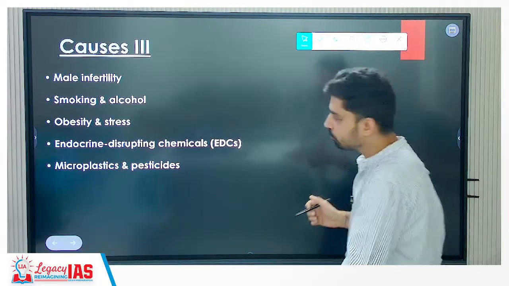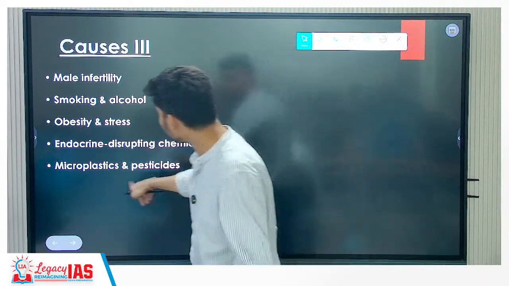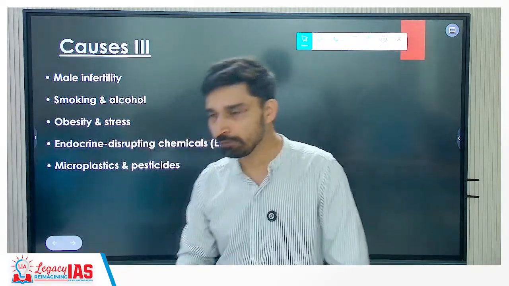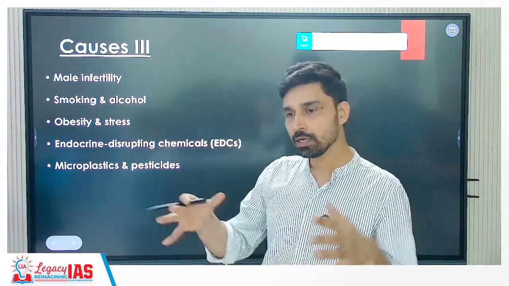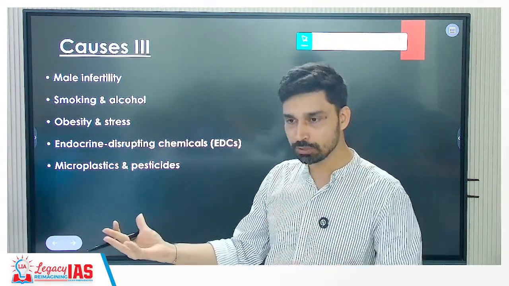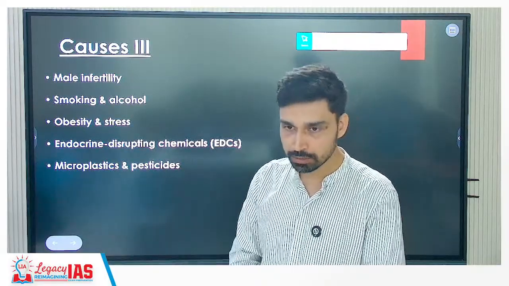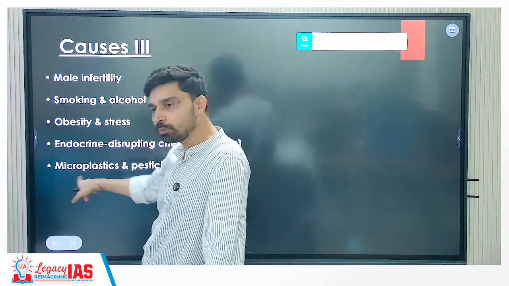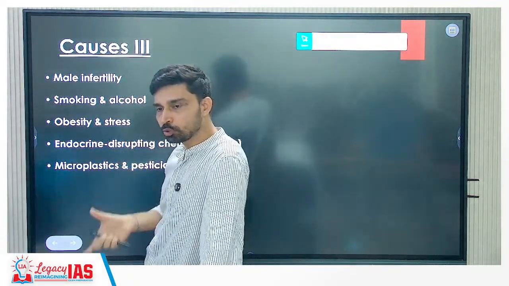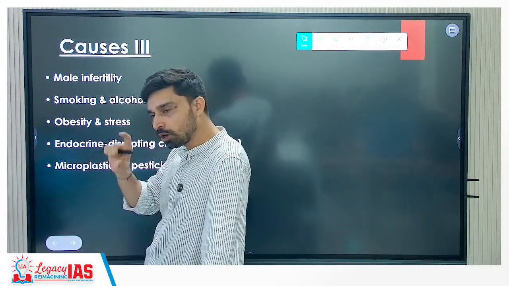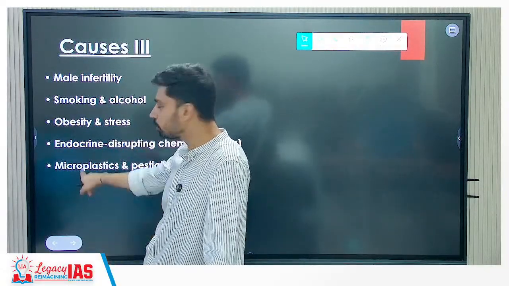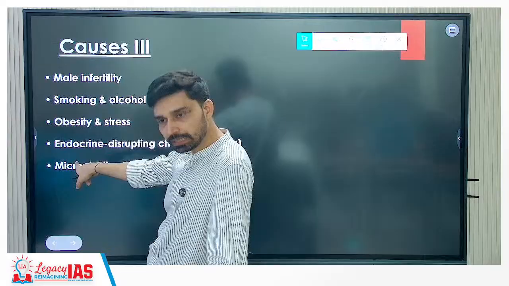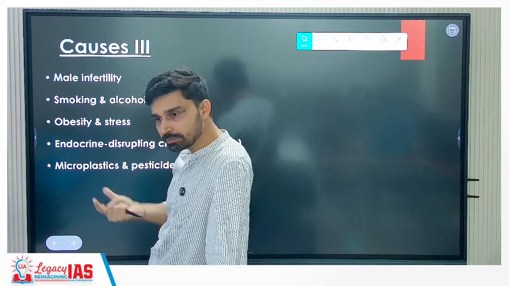At the same time, the interesting thing is the effect is also because of the use of microplastic. Take this example: these days you have plastic bottles. Water is present in them for 8, 12, 24 hours, and then you extract the water into a glass. But if water spends more time in the plastic, what happens? Microplastic keeps leaching into it. So when you are drinking water stored for a longer duration in a plastic bottle, you are also consuming microplastic. They seem to have an effect on endocrine disrupting chemicals. So hormonal imbalances are being observed here.